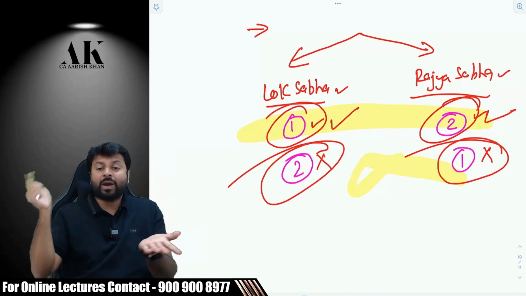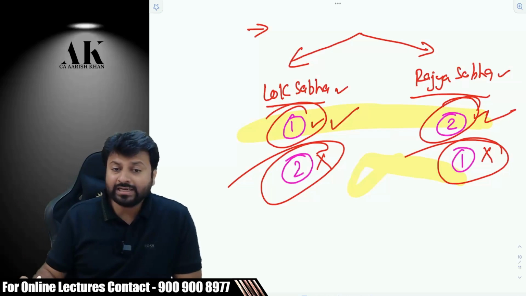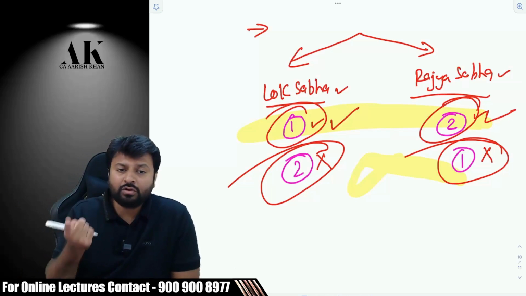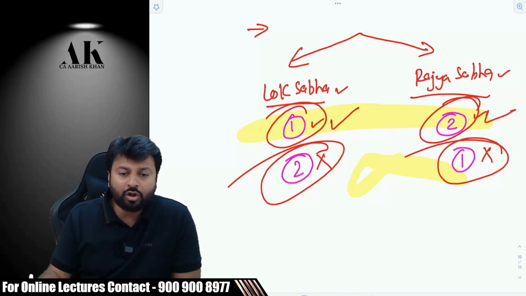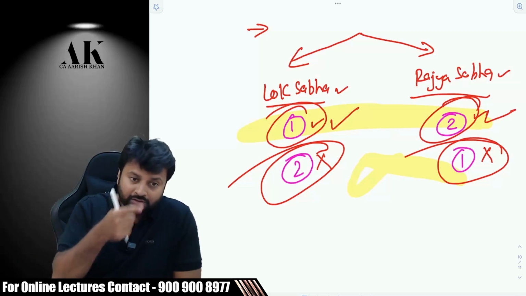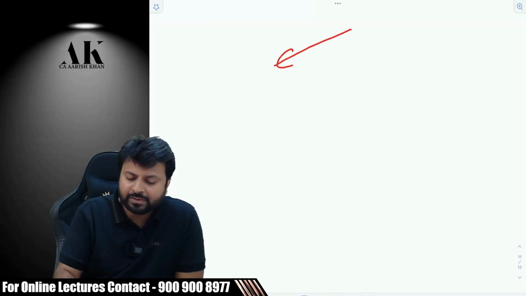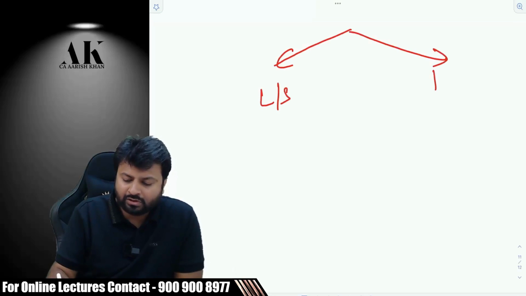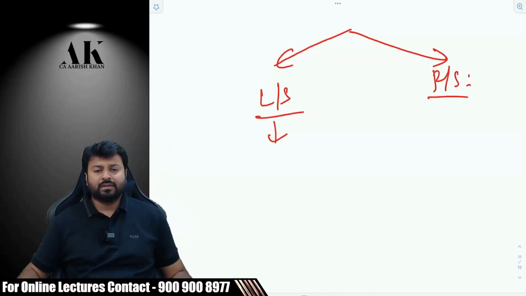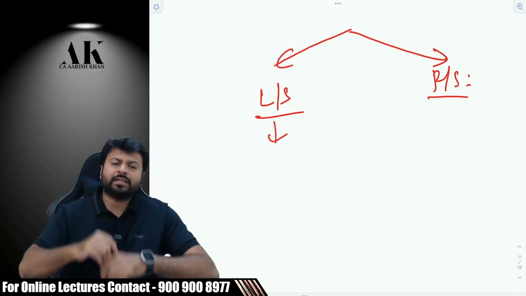Now let us understand why so. Why is it like that? Why do you have to go the other way around in case of non-revenue law, and why do you have to go to Lok Sabha first and then Rajya Sabha in case of revenue laws? For that, we need to understand the difference between a Lok Sabha and a Rajya Sabha. What is Lok Sabha? What is Rajya Sabha? Please tell me, what is Lok Sabha? What is Lok Sabha exactly? Who sits over there in the Lok Sabha?